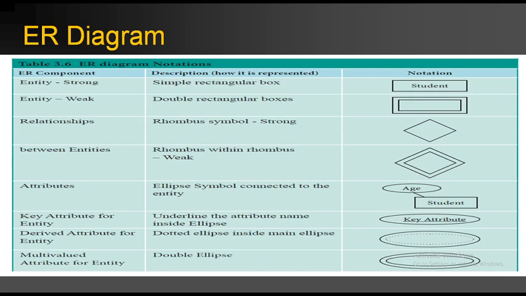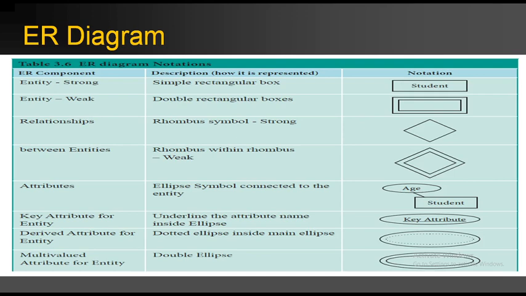Next one is key attribute for an entity. If you set a field as a primary key, it should be denoted within an ellipse, and it should be underlined.